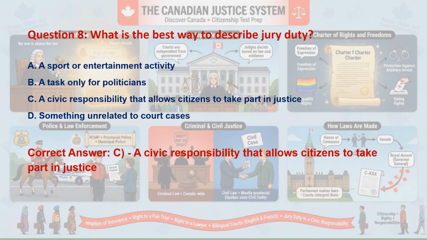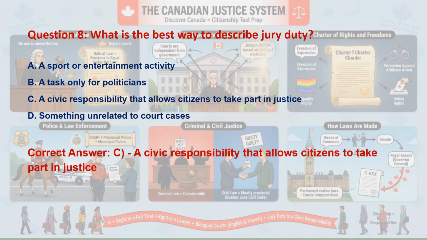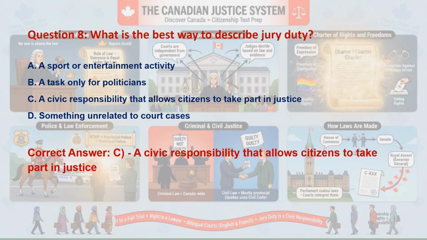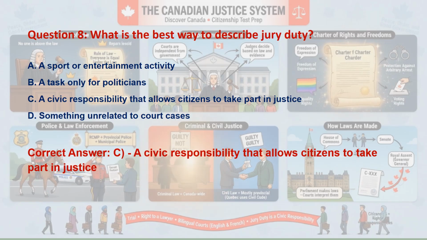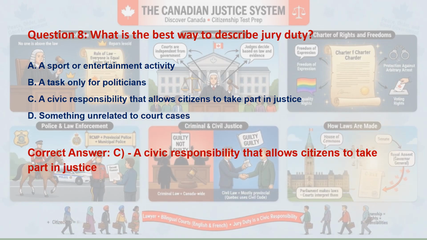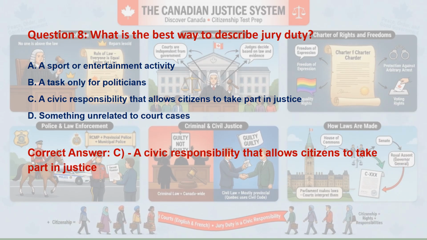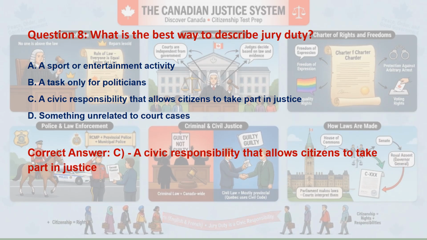Correct answer is option C. A civic responsibility that allows citizens to take part in justice. Explanation to this is jury duty allows eligible citizens to participate directly in the justice system by helping courts decide cases. And why other options are wrong?